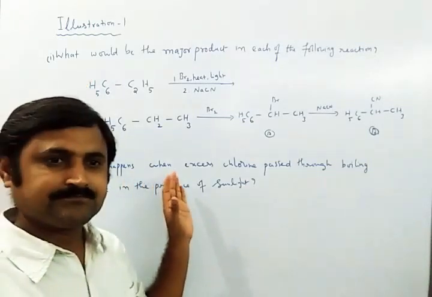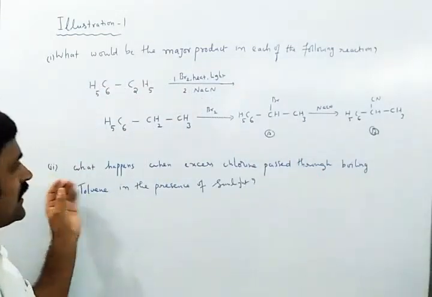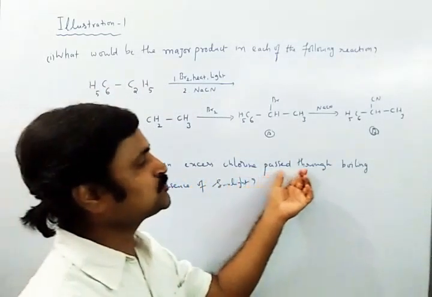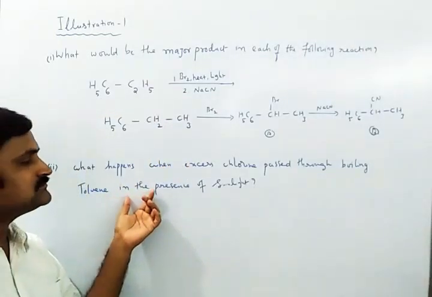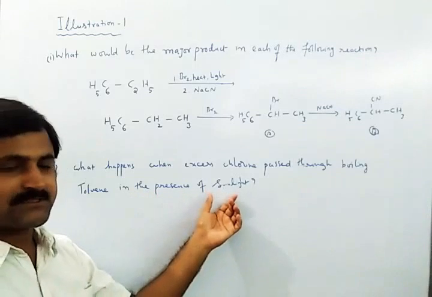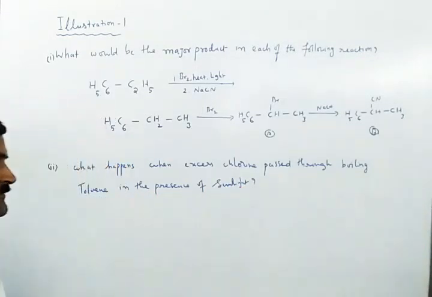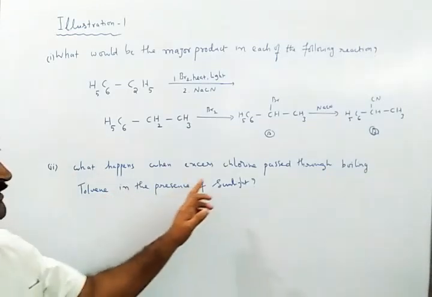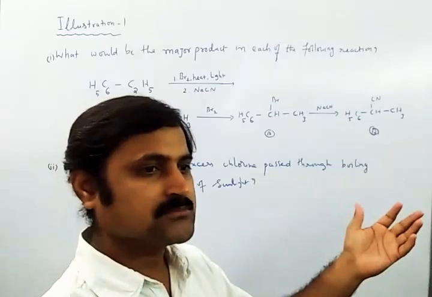Coming to the second one, what they ask is, what happens when excess chlorine is passed through boiling toluene in the presence of sunlight? As you all know, this also comes under a halogenation reaction.